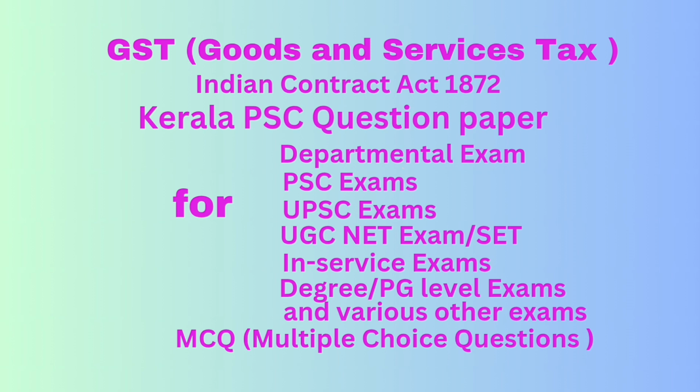Question number 59. The assertion in a manner not warranted by the information of the person making it, of that which is not true, though he believes it to be true, is considered as misrepresentation. Question number 60. A agrees to sell his car to C for 3 lakhs or 5 lakhs. This agreement is void for uncertainty.